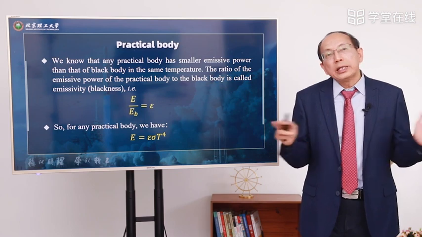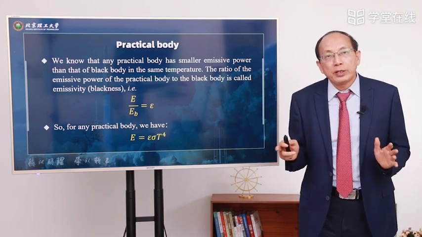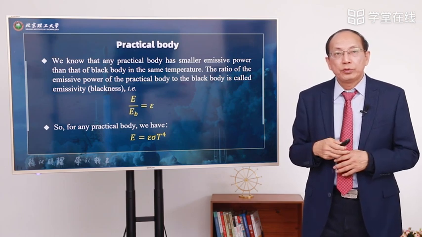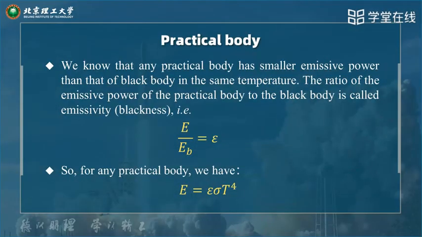Black body certainly is a very special body. Another kind is the practical body, the general body. We know any practical body has smaller emissive power than that of a black body at the same temperature. The ratio of the emissive power of a practical body to that of the black body is called emissivity. Sometimes we call it blackness.